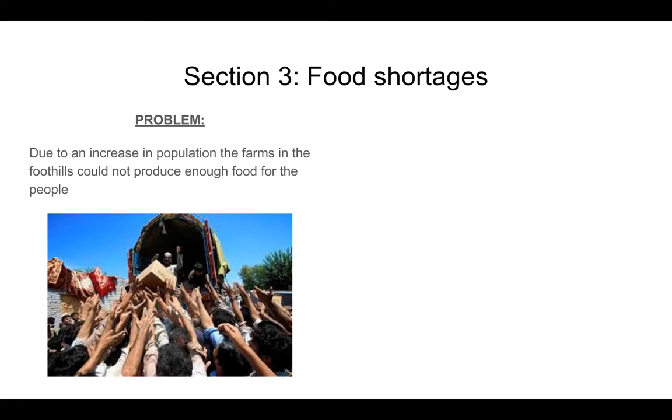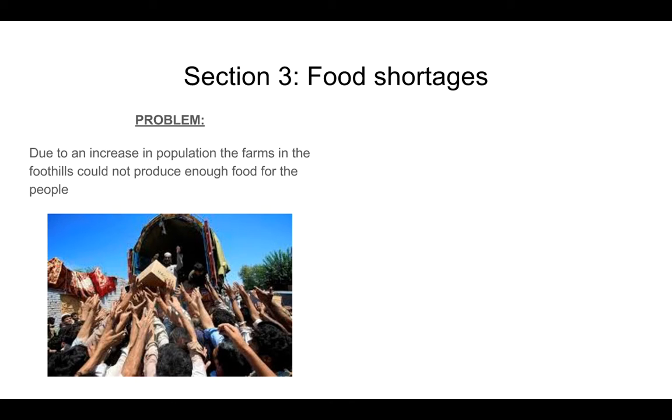So the first thing is we talk about some problems and solutions that came to play factors here in the formation of these city-states. The first one we talk about is food shortages. So the mountains we know were really good for farming, and the foothills in particular. But because that was the case, a lot of people ended up going to these places, and it really began to thrive. But there were so many people that the foothills couldn't produce enough food, so they experienced some food shortages in those areas because there simply wasn't enough arable land to be able to feed all the people there.